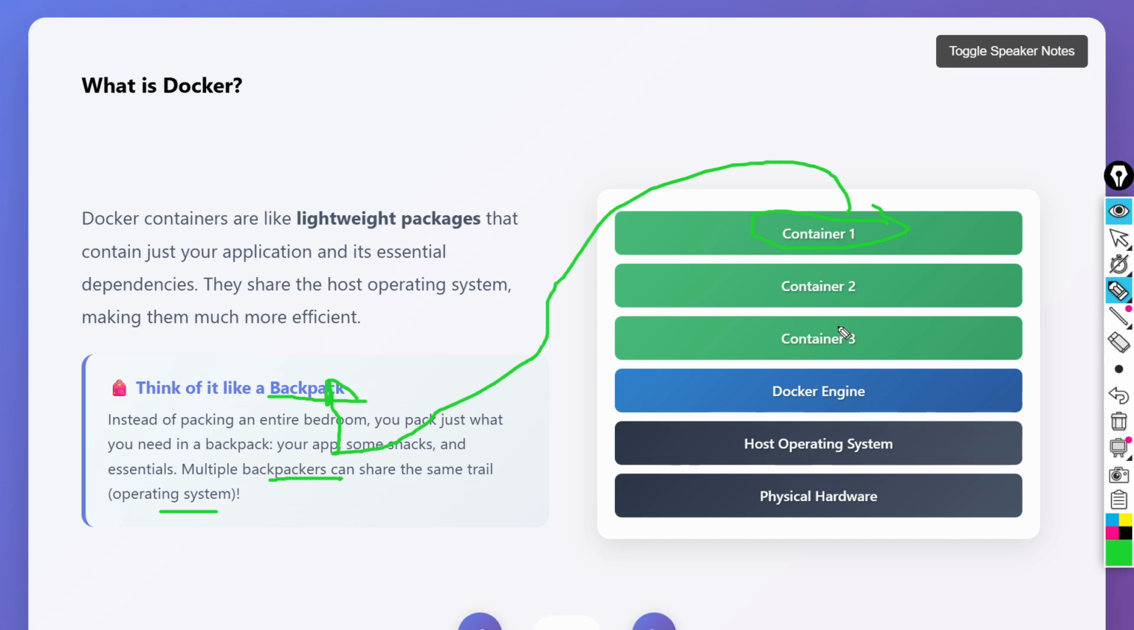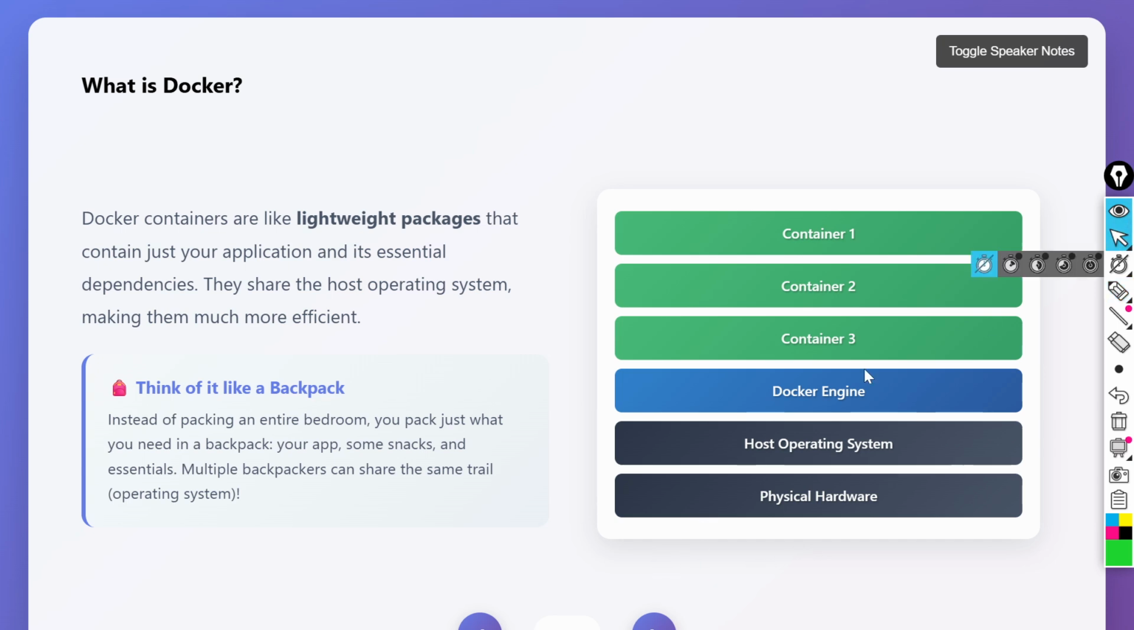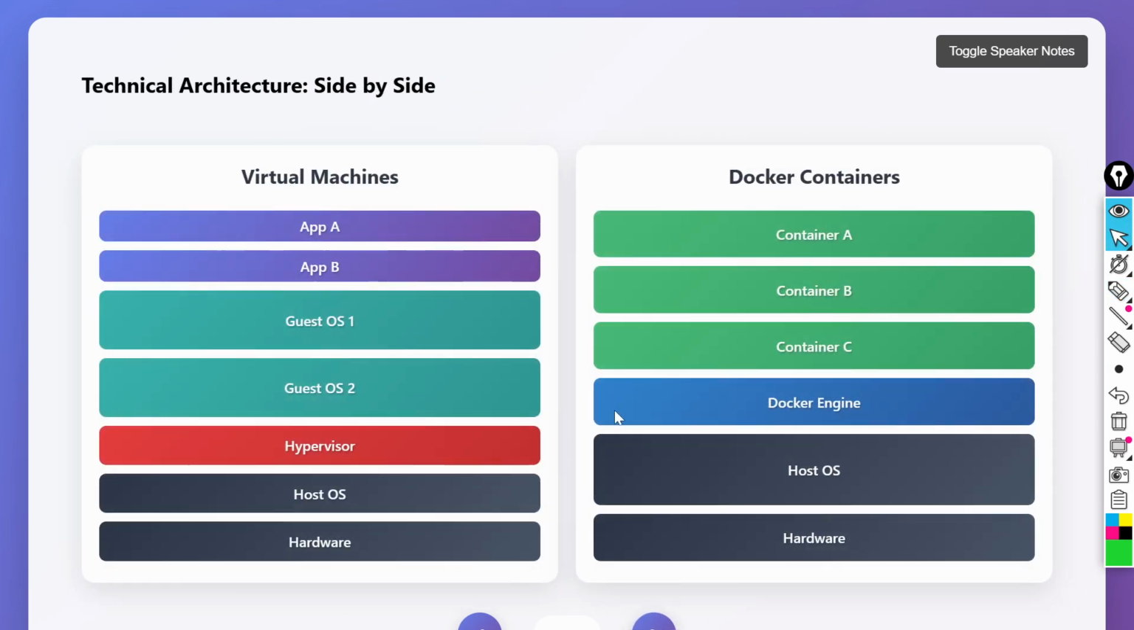Okay, so here we have the first container, second container, third container. However many containers we have, they will share this operating system only. That's what I'm pointing at here. Now let's see what makes the difference between these. This is just an architectural difference, so let's keep them side by side, whatever we just saw.